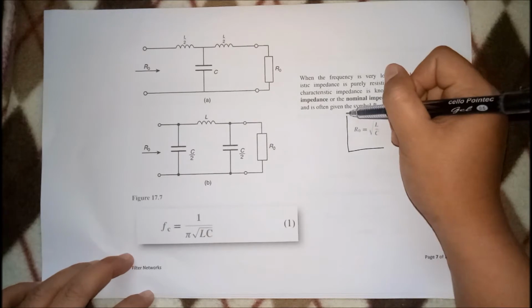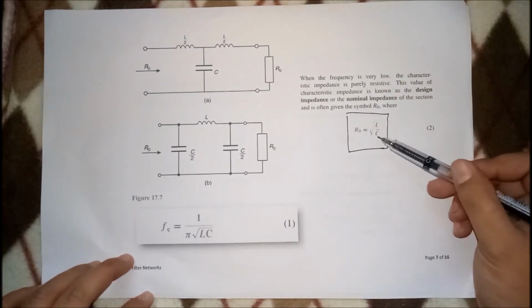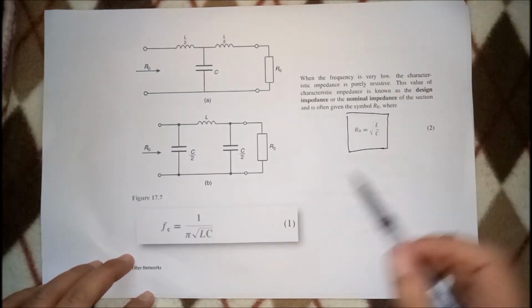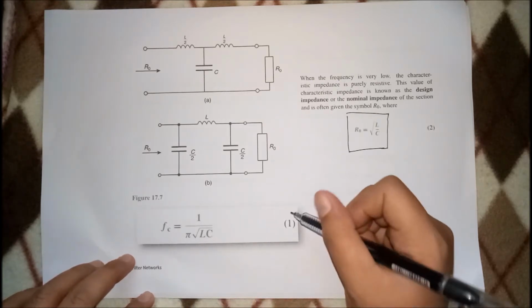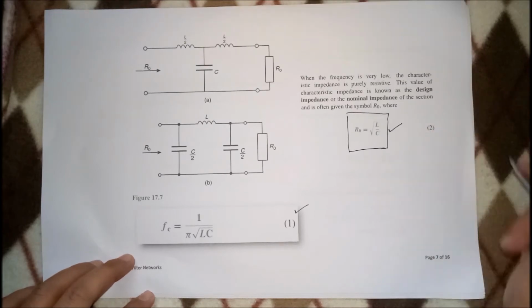So yung RO mo would be this one, square root of L over C. Yung FC naman class, kapag ganito yung circuit mo, na-identify naman yung values ng iyong cutoff frequency, depende sa values ng inductor and capacitor. And yung formula natin sa low pass filter is this one. FC is equal to 1 over pi square root of LC. Paki-take note po itong dalawa.